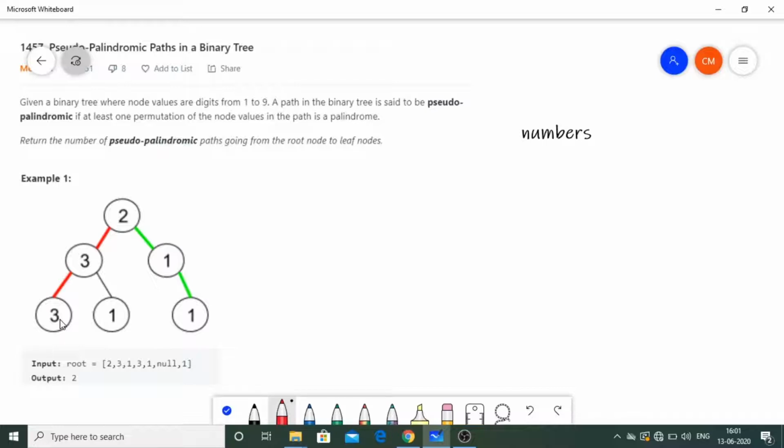Okay, so first we will have to find these paths, and out of these paths we will have to find which is a palindrome. So if you think, what we are going to do here is that we need that each and every number in a path should be at most one times. What I'm trying to say here is that every number in a path, if it comes at most one times, then it can be said as a pseudo palindromic path.